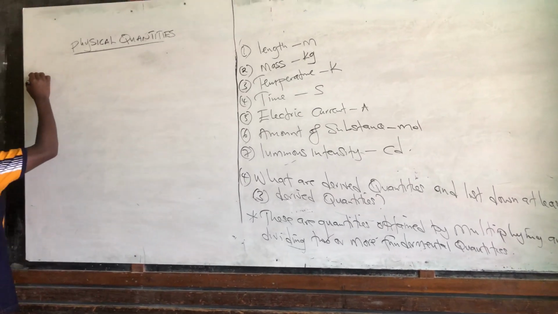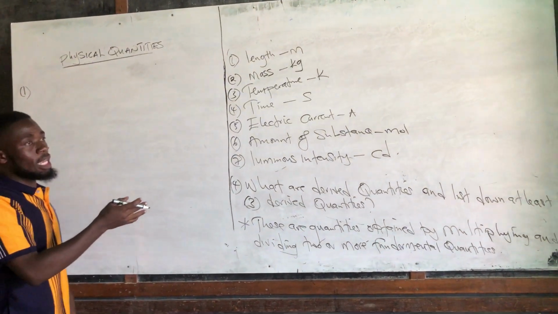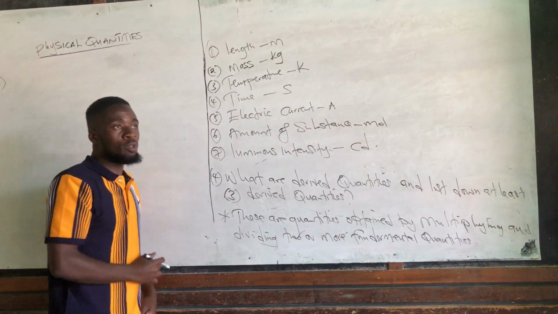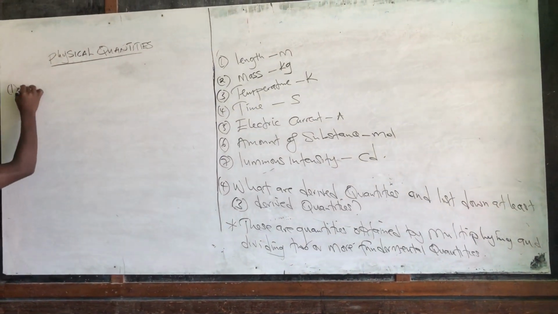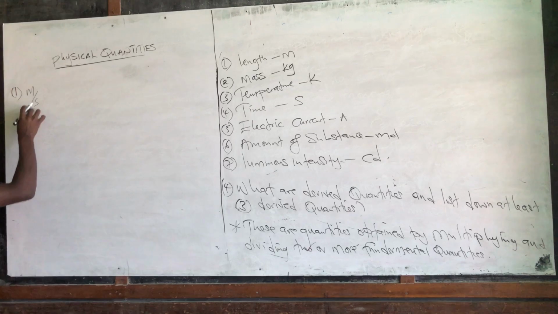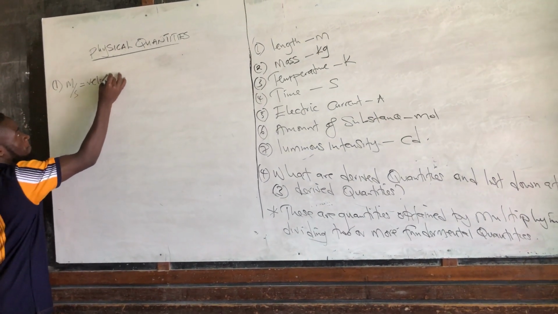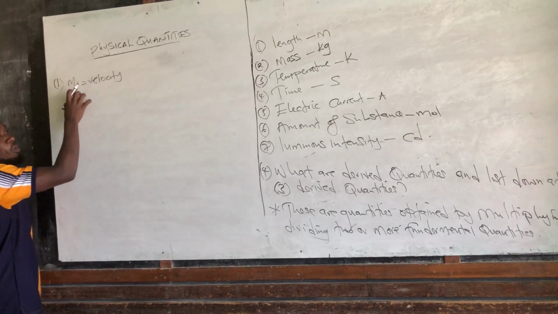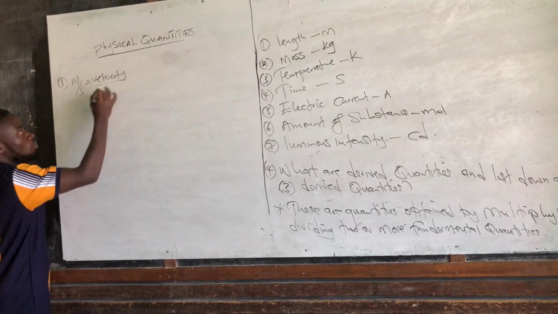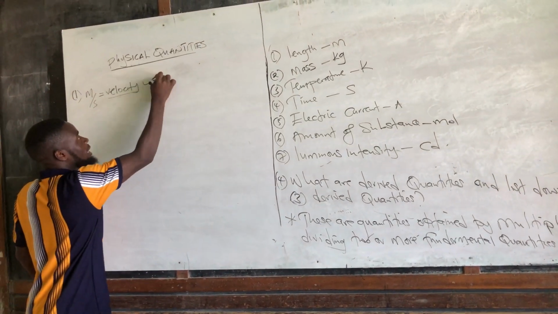Okay, so let's say example 1. Because we are saying these are obtained by dividing or multiplying two or more fundamental quantities, let's try to divide meters and seconds. When we divide meters and seconds, we make velocity. So meaning we have divided two of the fundamental quantities and we have made velocity, so velocity is a derived quantity.